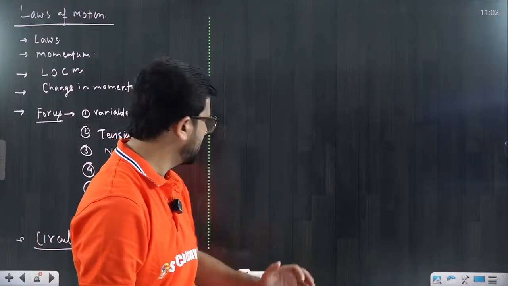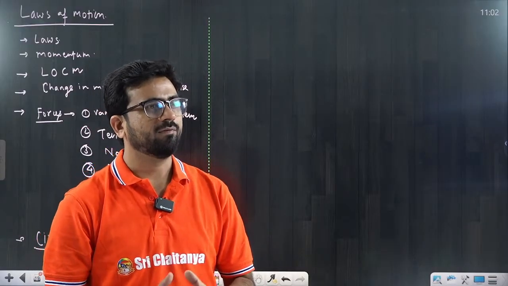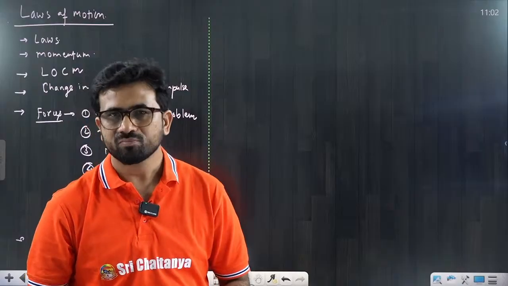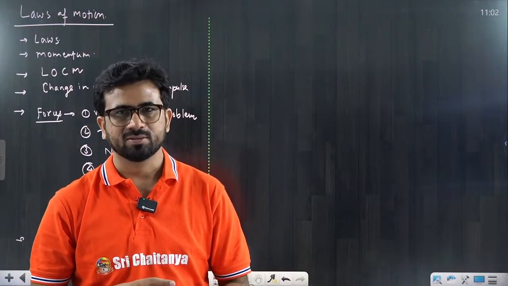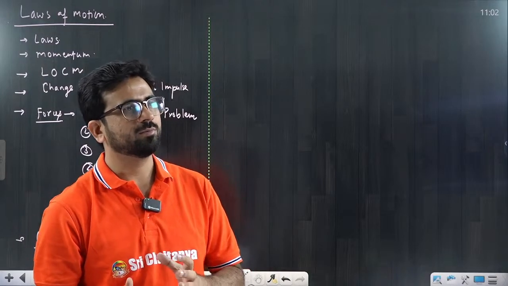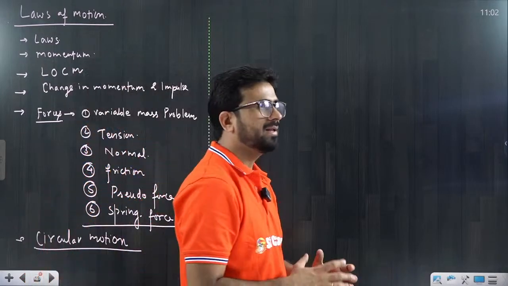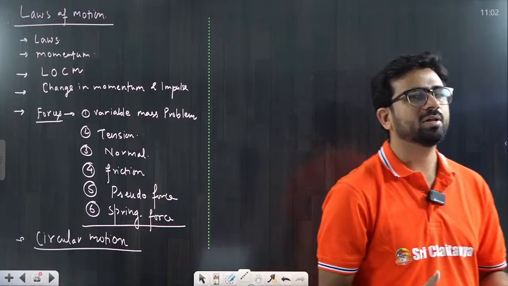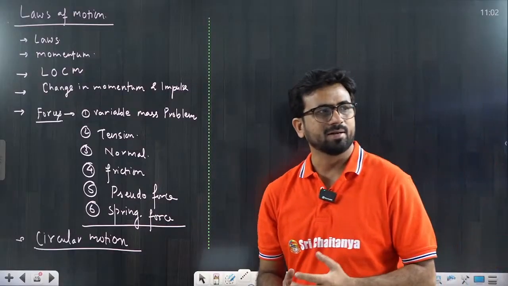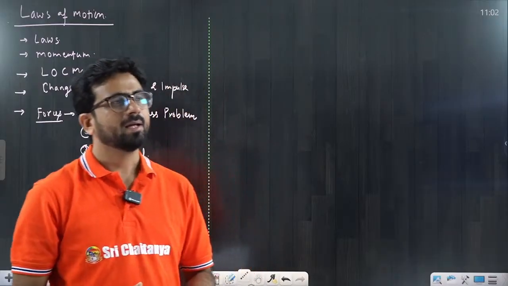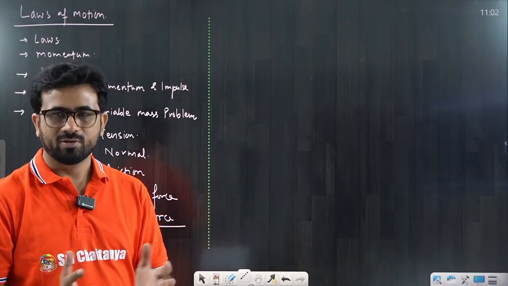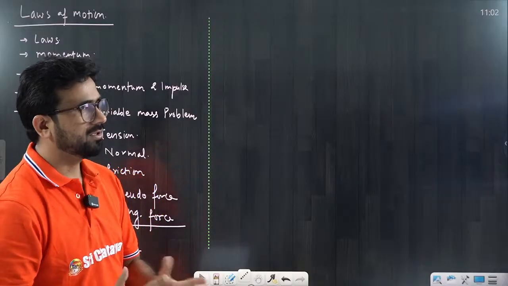The very first thing is the first law, what is it, beta? Law of inertia. Law of inertia means if a body is at rest, then it remains at rest. If a body is in motion, it remains in motion unless any external force is applied on the body. So it will remain in a state of rest or a state of motion.